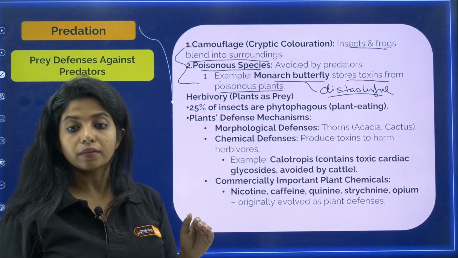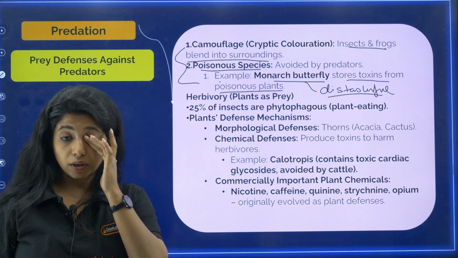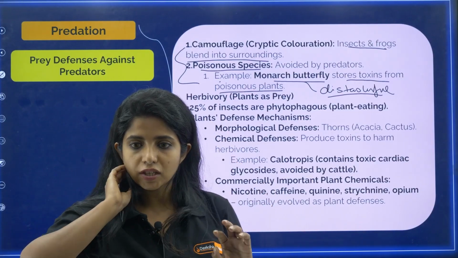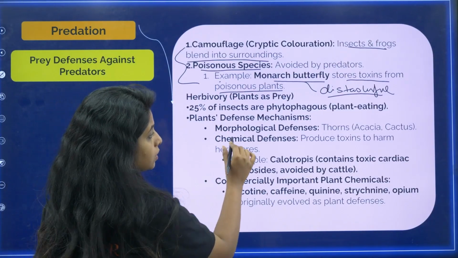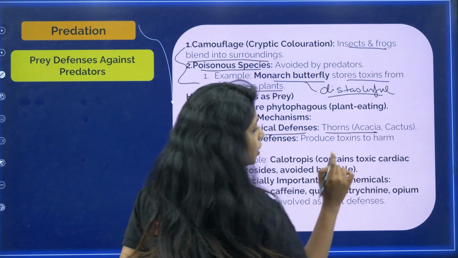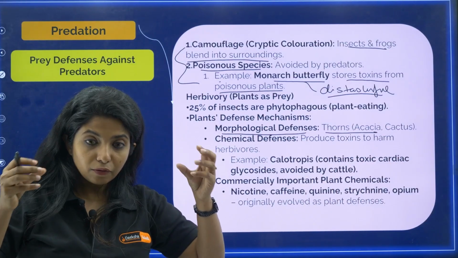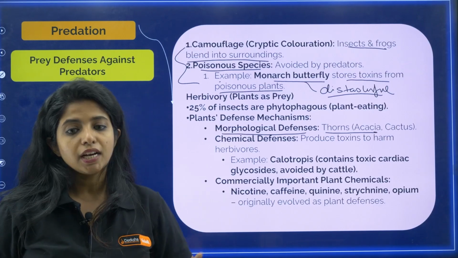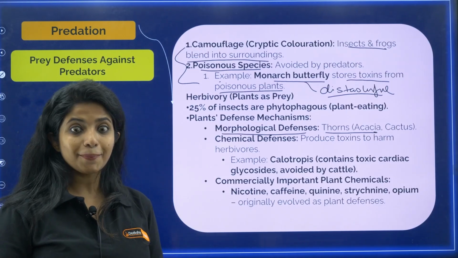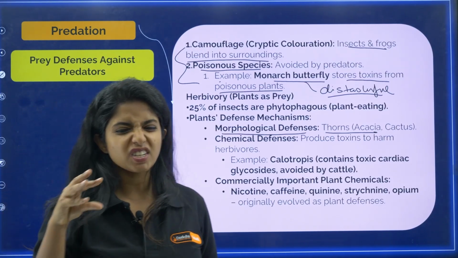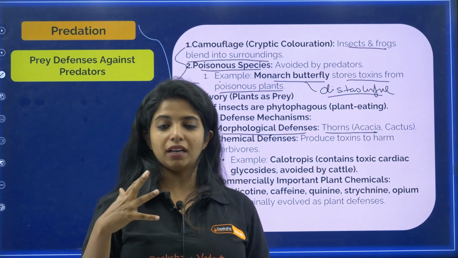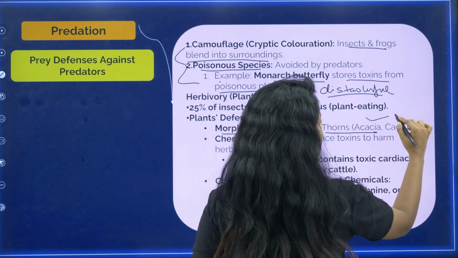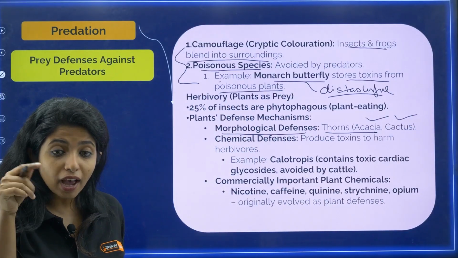Now herbivory. In the case of herbivores also, the plants, if they are the prey, also have to have some defense mechanism, right? So in plants there are a few. One is morphological defense. Morphological means they are making some changes in the structure, and that is helping in their defense. This is known as morphological defense. For example, they have thorns and so on. So any organism which comes to eat it, it's like, oh my god, my tongue is paining. Basically it's because of thorns. For example, you have acacia and you have cactus. You might have seen that in cactus you have thorns, right?